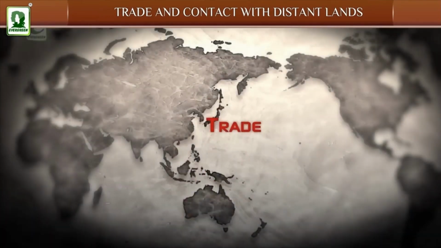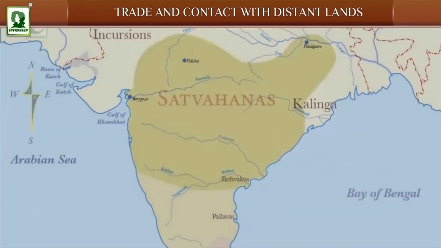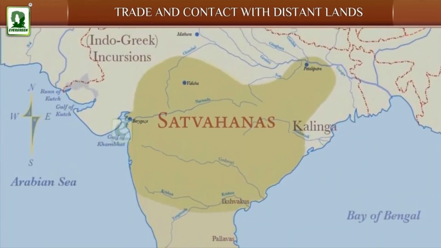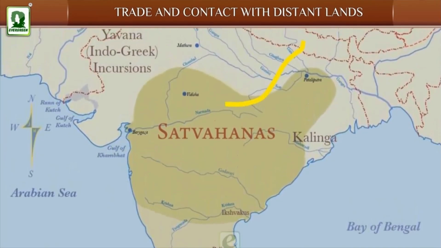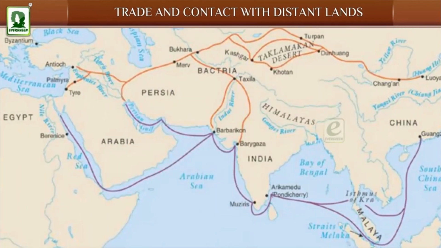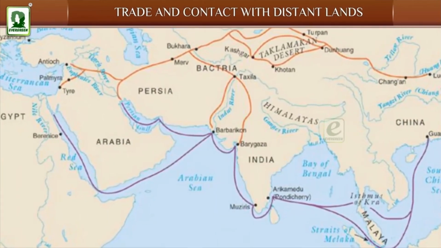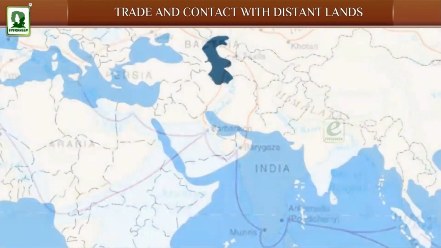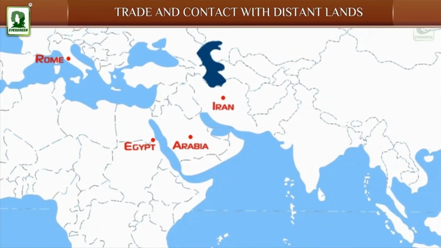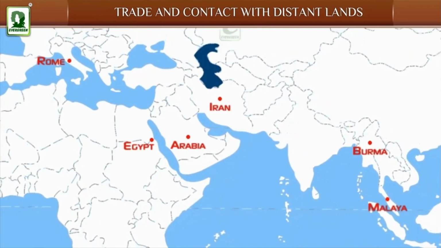Trade. Satavahanas were known as the Lords of the Dakshinapatha, a route that connected North India to South India. They had a flourishing trade from both eastern and western ports. They traded with Rome, Egypt, Iran and Arabia in the west, and with Burma and Malaya.